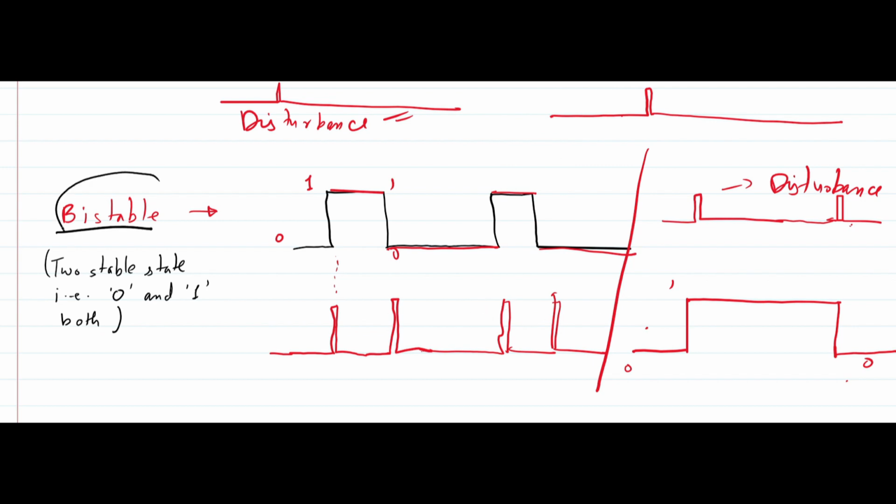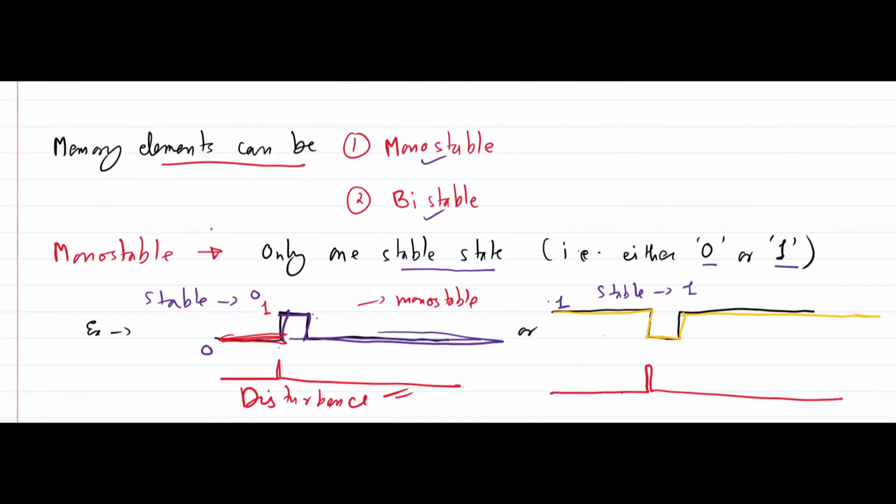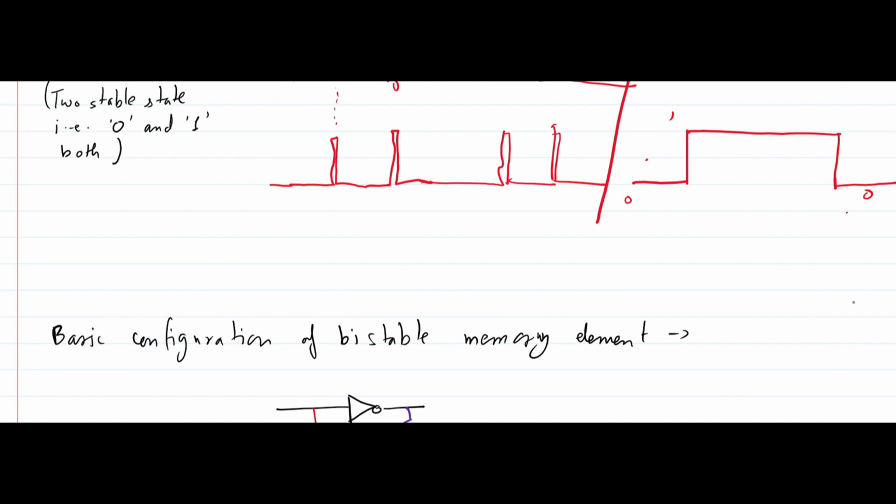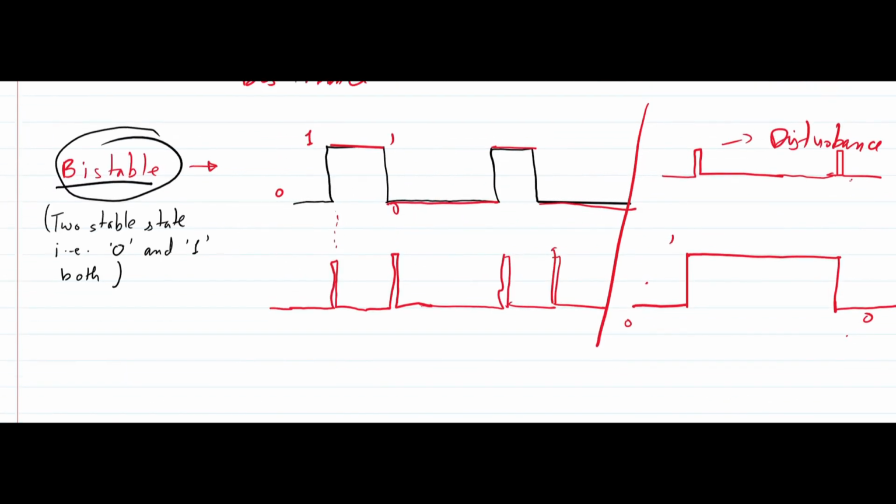Fine. So this bistable element can store both 0 as well as 1, or both the states. So we can use this bistable circuit element as memory, while this monostable circuit element cannot be used as memory, because here after the disturbance it will not store its state, it will go back to its previous state.